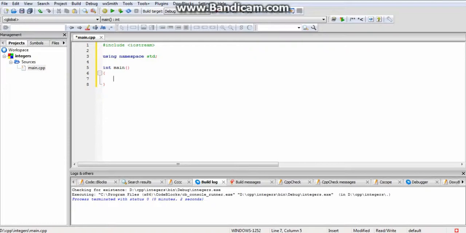So we can write in cout, which is short for console out, and inside our quotation marks we can write hello world, \n for new line. That means that from there everything else in the console will be outputted onto a new line. Now we remember to put our trailing semicolon behind, because we know that C++ or the compiler is very pedantic about putting semicolons at the end.